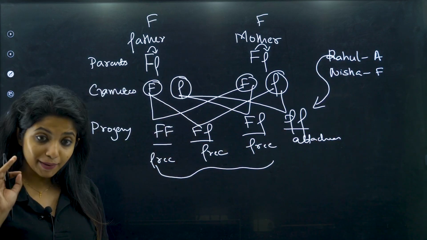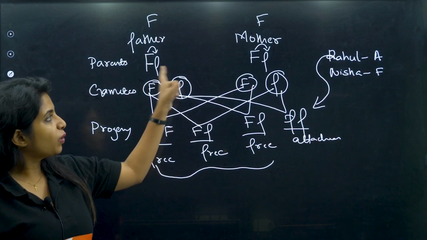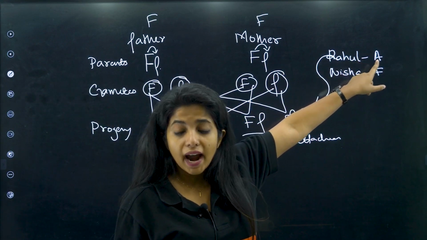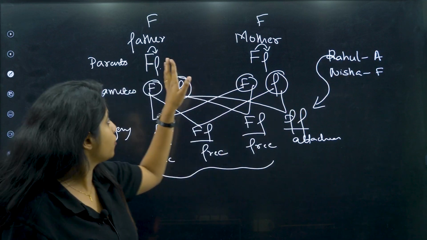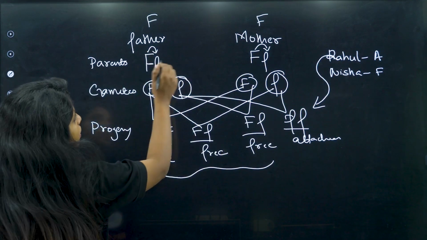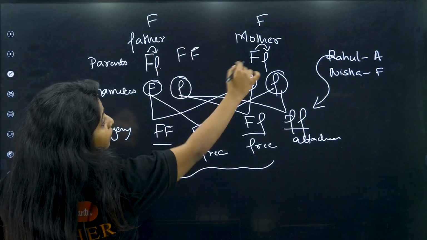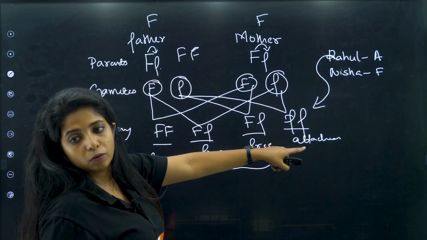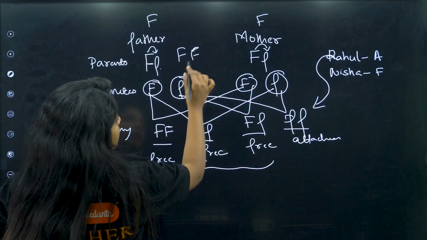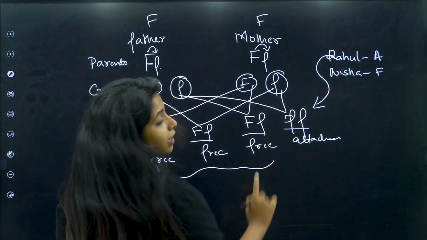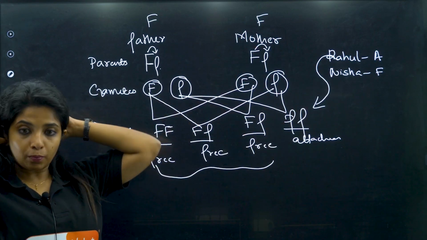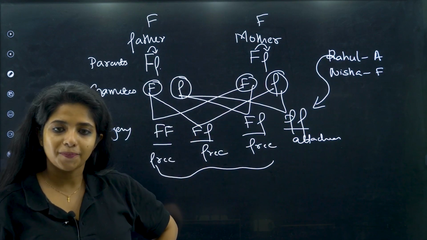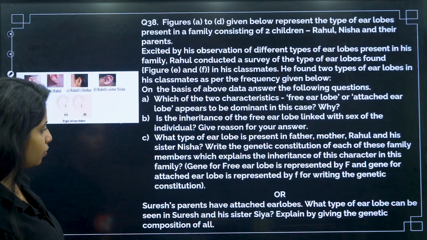Okay, I hope you understood that. Why did I put it like this? Because it was said that Rahul had attached ear lobe. If all of them were capital F, if suppose here also it was FF, then whatever you do, when it pairs with this, there will be a capital F to dominate and there won't be attached ear lobe formed. But since it was mentioned that Rahul has attached ear lobe, that means they had something like this. So this is the genotype that you have to write.